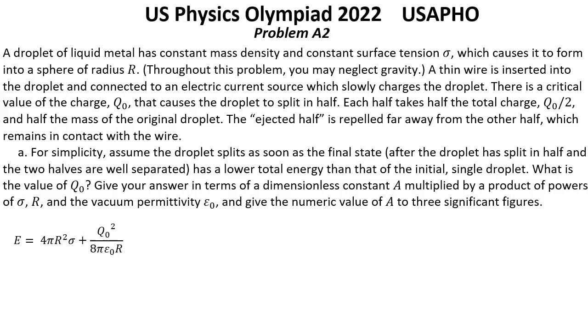To find the point of instability, we take this energy, take the first derivative with respect to R, and set it equal to 0. That gives us this equation, and from here we find that Q0 equals 8 pi times the square root of epsilon 0 sigma R cubed, so the constant A equals 8 pi, which is approximately twice as large as in the previous solution. Another way to solve this problem is with a force approach rather than an energy approach.